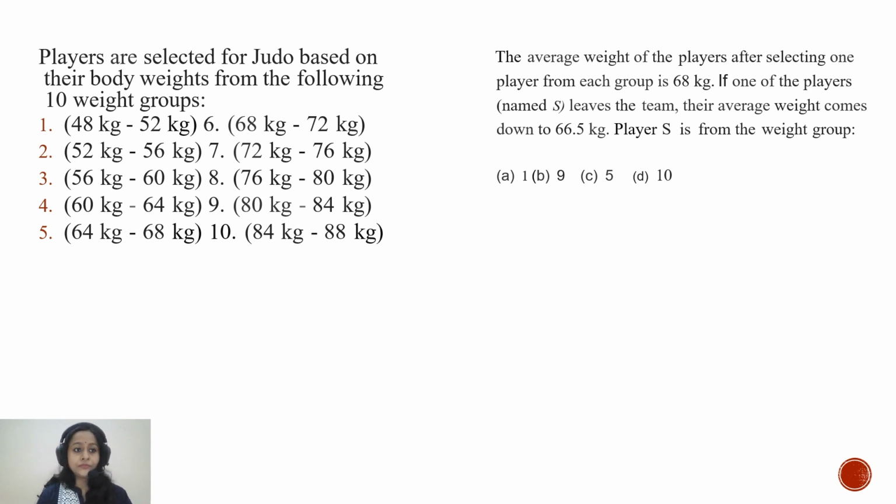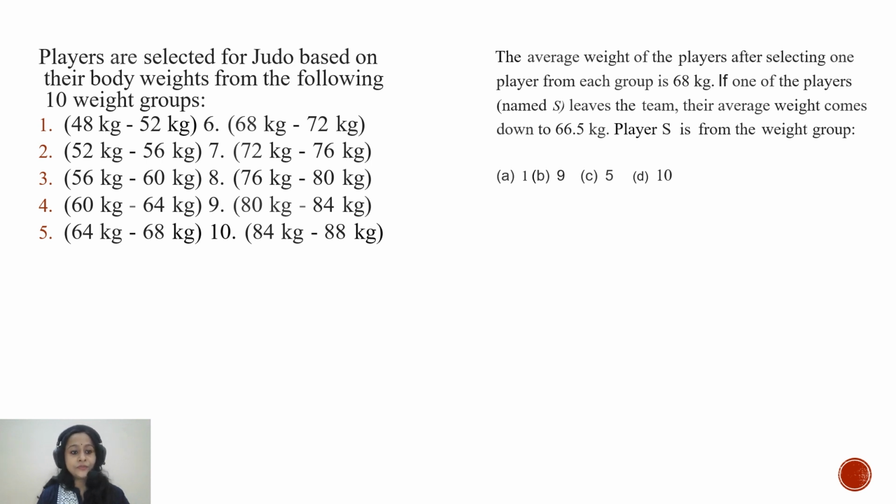but it is also a case based problem. It mentions that players are selected for judo based on their body weights from the following 10 weight groups. 10 weight groups are given, and from each weight group, one player has been selected, right? As per the problem, the first group was 48 kg to 52 kg. Second group was 52 kg to 56 kg. Third group was 56 kg to 60 kg. Fourth group was 60 kg to 64 kg.